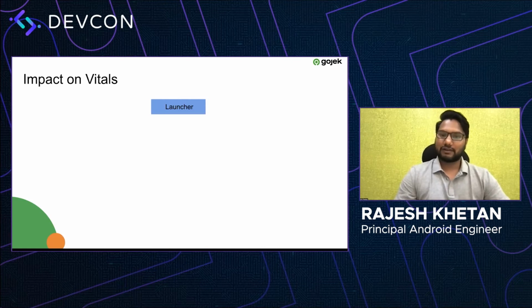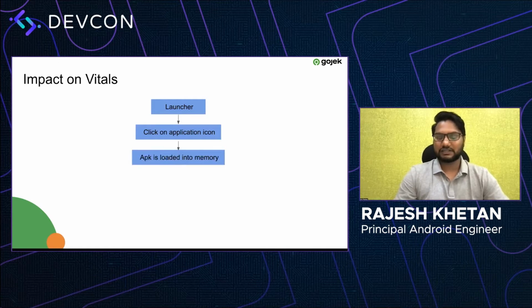We have a launcher application, like the home screen you have on your phone, with a lot of application icons on that screen, and whenever you want to open an application, you generally click on that application icon, and then your application is loaded into memory, right? And then your app is launched and you are able to see your app.